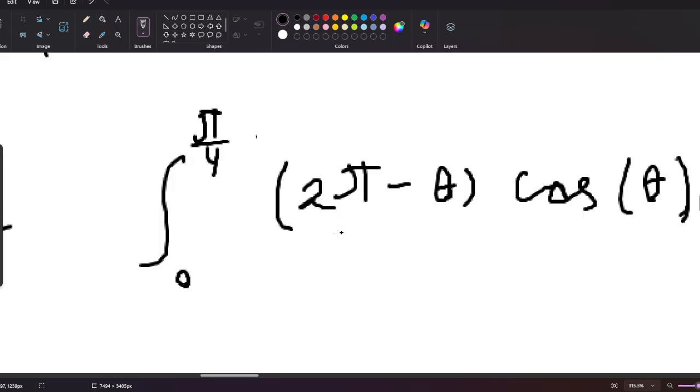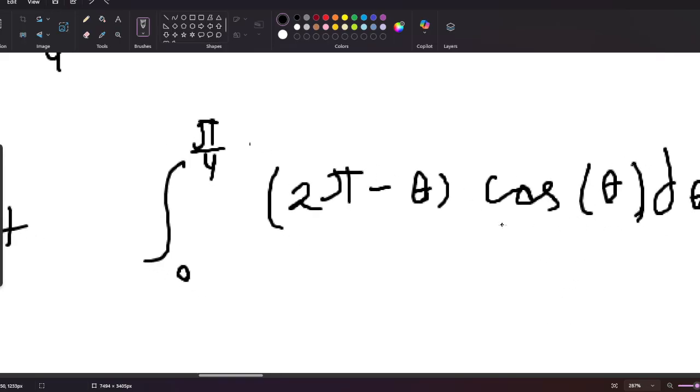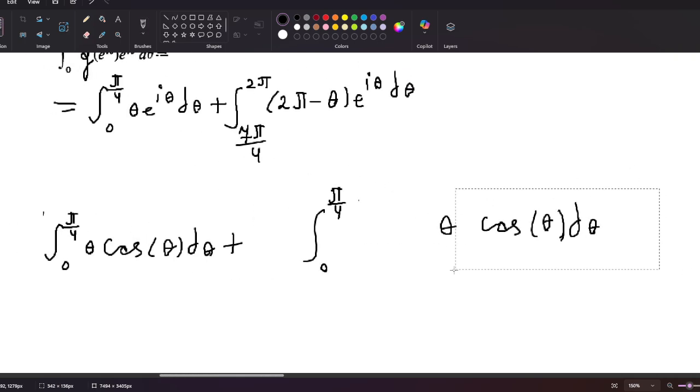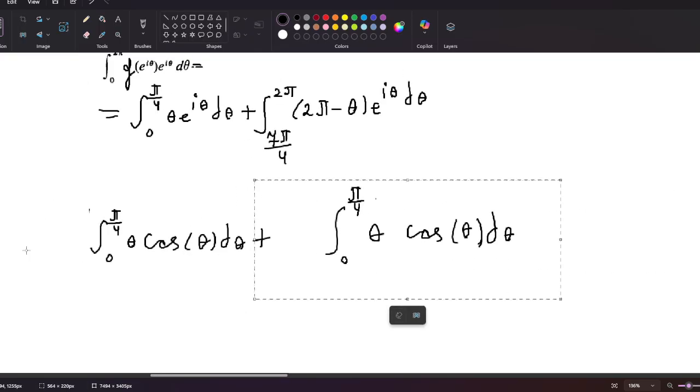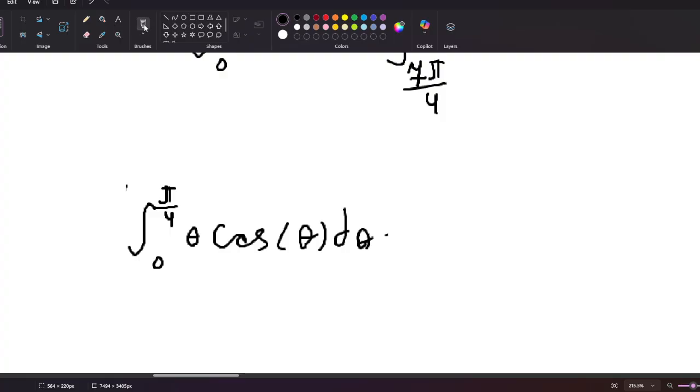Now recall the substitution, 2 pi minus theta. In cosine we can get rid of the 2 pi, and then minus theta is going to be the same as cosine of theta. So what we get is just theta here. Alright, so we just get 2 times this integral.